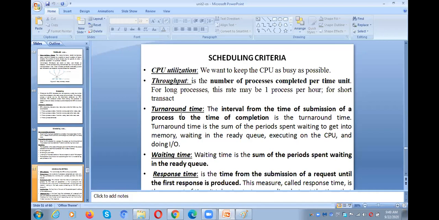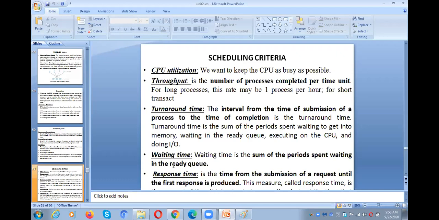In these scheduling criteria, which ones need to be high and which need to be low? CPU utilization needs to be more. Throughput needs to be more: the number of processes executing per unit time needs to be more. Turnaround time needs to be less. Why? Because from submission to completion, the process requires less time for completion. Then only can we complete more processes per unit time. So turnaround time needs to be low. And waiting time, the time the process waits in the ready queue, also needs to be less.